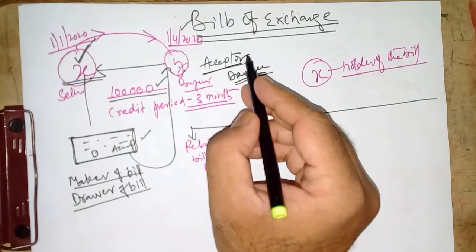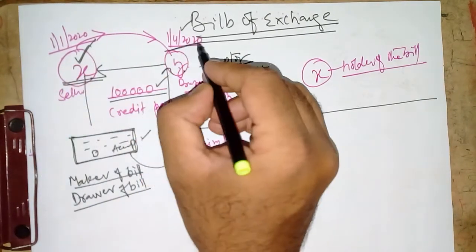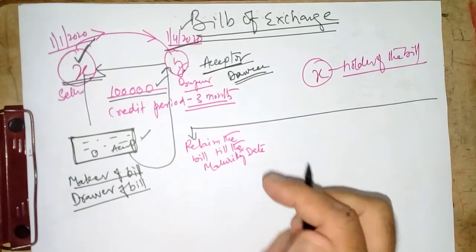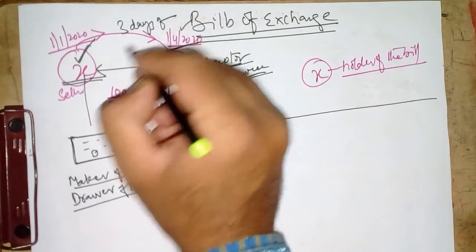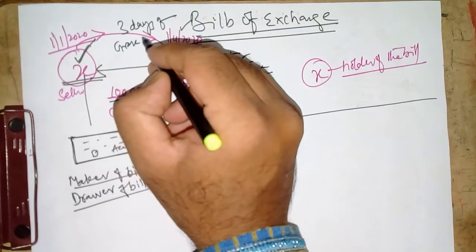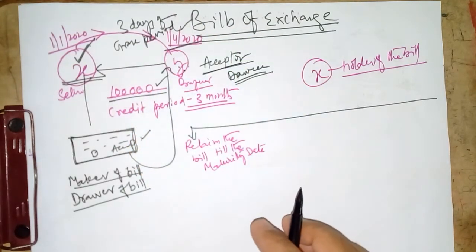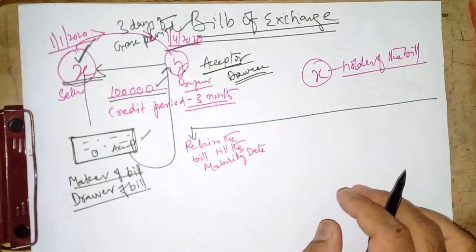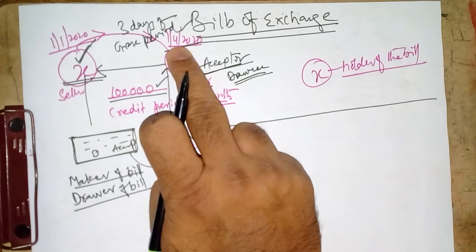On the maturity date. What is the maturity date? The maturity date is 1/4/2020. But for bills of exchange, there would be 3 days of grace period. What is this 3 days of grace period? 3 days will be added to the bill date. Suppose 1st April is the bill's due date.